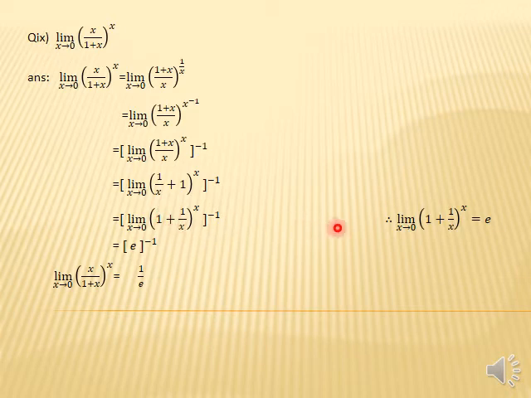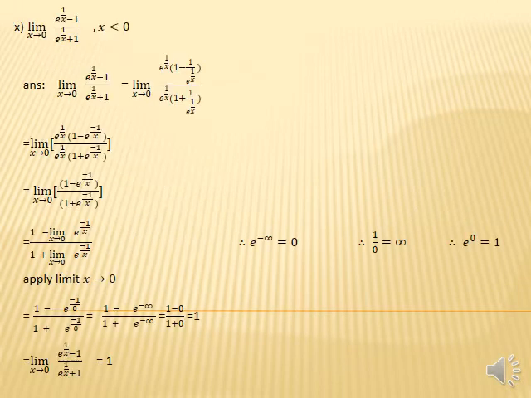Now, students, apply the limit on this inside term. You can see that the whole term is equal to e, so we put e in replacement of this whole term, and the whole power is minus 1. And students, you know that e raised to the power minus 1, when we shift e to the denominator, becomes 1 upon e. So here is the answer of this function.